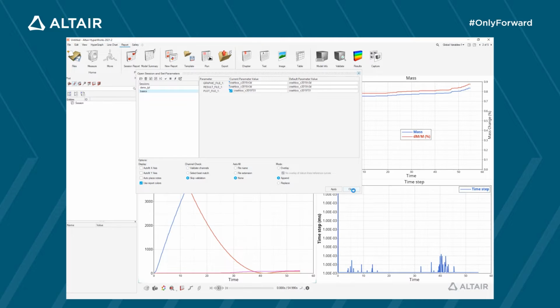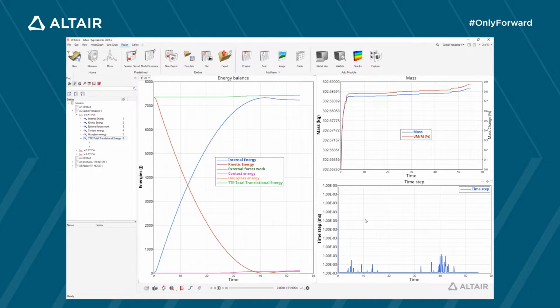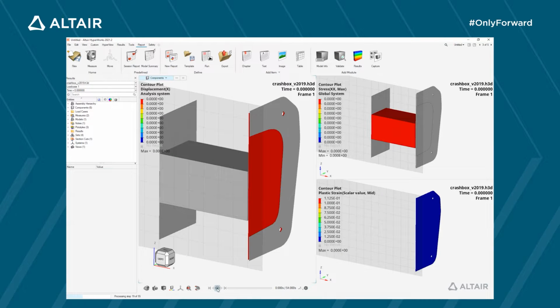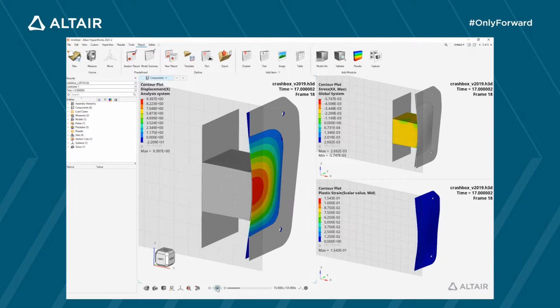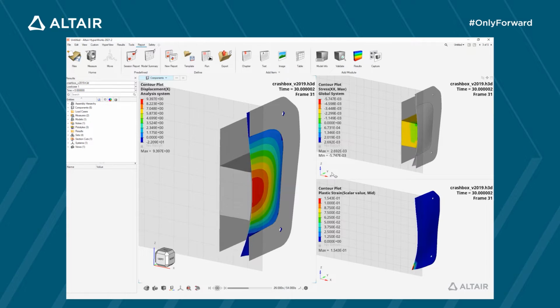First, we are going to check the energy balance. Kinetic energy starts at the expected value. Total energy remains constant. There is limited contact energy. Mass variation: mass changes are really small, and time step variation corresponds to what we specified. Then we can have a look at the max displacement of the anti-intrusion plate, approximately 10 mm, the stress in the crash box, and the plastic strain in the plate.